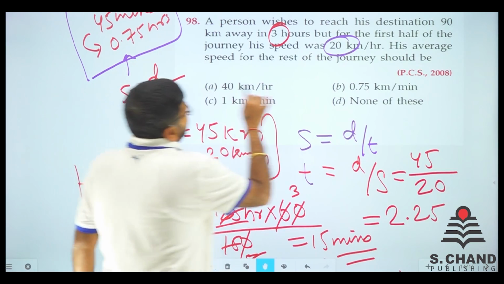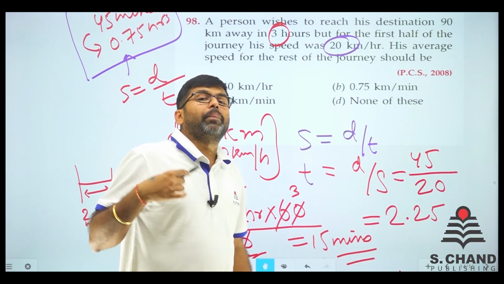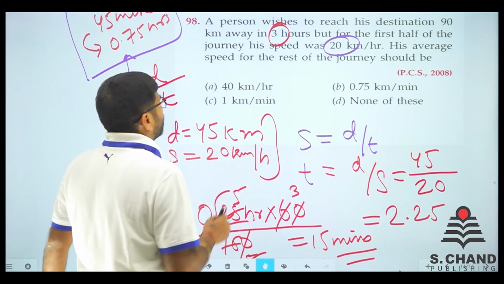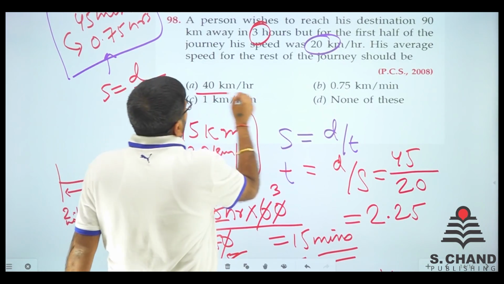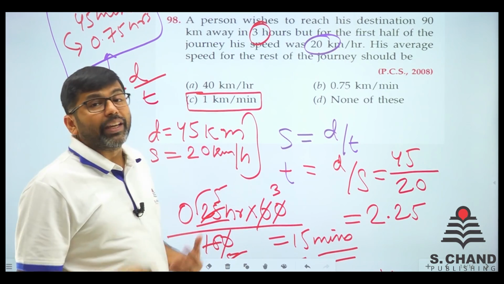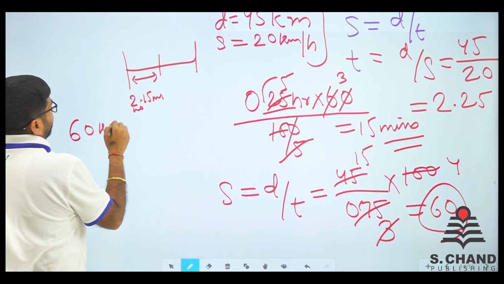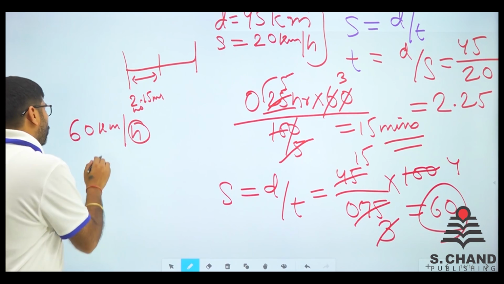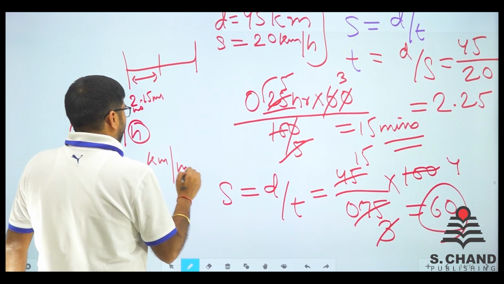But I can see that there is no 60 kilometers per hour. 60 kilometers per hour is not among the options, so we'll go for none of these. But if you see, there is one more option here. The option is 1 kilometer per minute. If it is 60 kilometers per hour and that hour is 60 minutes, so we just divide this by 60 to get kilometers per minute.